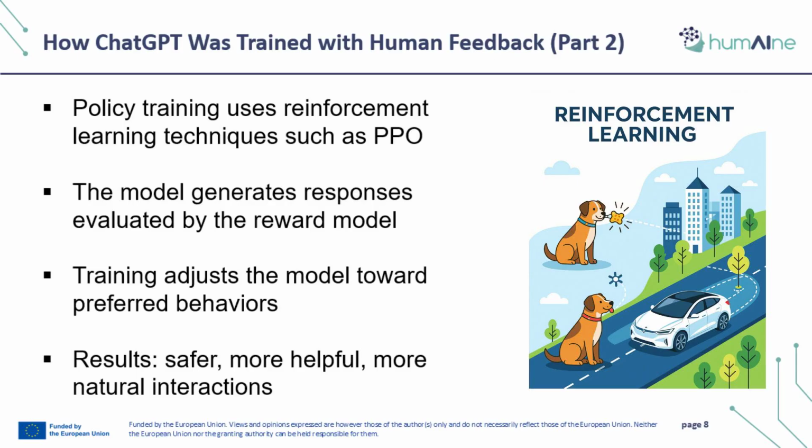The final stage uses reinforcement learning, usually with an algorithm like proximal policy optimization. The policy model generates a response to a prompt, and the reward model evaluates how well that response aligns with human preferences. Based on this evaluation, the model updates its parameters to move closer to the desired behavior. The result is a system that is more helpful, more natural in conversation, more aligned with user intent, and significantly safer in how it responds. This is the essence of RLHF, and the reason tools like ChatGPT feel intuitive and human-centered.